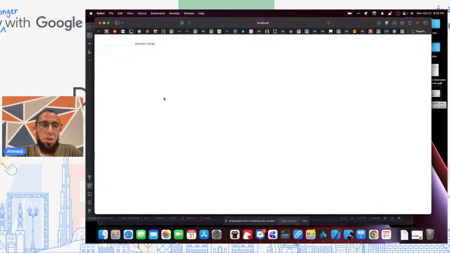And so if we look here, assuming it's done building, we can hopefully type in something like Cairo and click calculate timings, and we get the timing for Cairo. We can change it to Dubai, get the timings for Dubai, Los Angeles, and we get the times for Los Angeles, and so on and so forth. So it's working. So, okay, great.